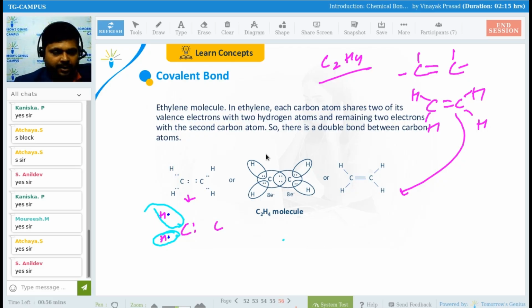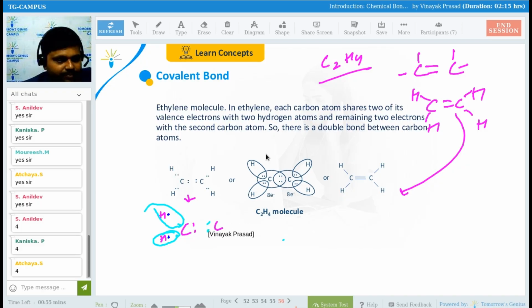Now again, come to this carbon. How many electrons should be with this carbon? Please write in the chat section. Carbon should have how many electrons? Outermost electrons are what? Nobody is saying. 4? Yes, very good. So I am writing, see guys, these 2 electrons here and 2 electrons I am drawing with C. This 1 electron and 1 electron of this hydrogen, right? Getting my point, everyone? Again, one electron of this carbon and 1 electron of this hydrogen.